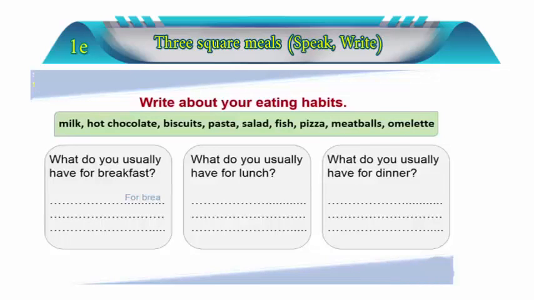So the first one, for breakfast, I usually have, let's say, bread. And then the second one, what about lunch? So I say, for lunch, I usually have, let's say, rice. So this is the second sentence. And now let's go back to the third one. What do you usually have for dinner? We'll say, for dinner, I usually have pasta, just like we said. So here are the three sentences.